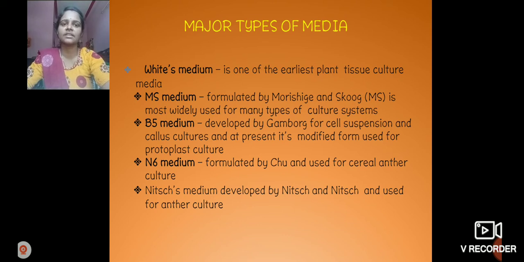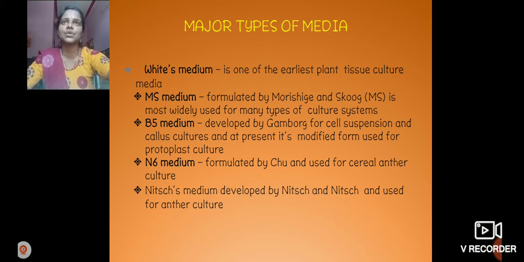Which media are used? What are the media? White's medium, MS medium, B5 medium, N6 medium, and Nitsch medium. White's medium is one of the earliest plant tissue culture media. MS medium was formulated by Murashige and Skoog, and is most widely used for many types of culture systems.